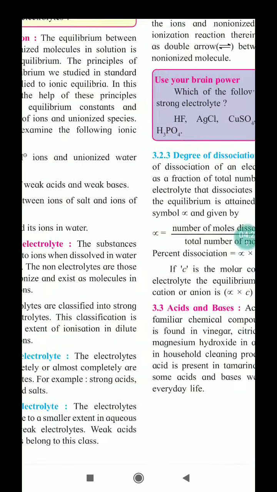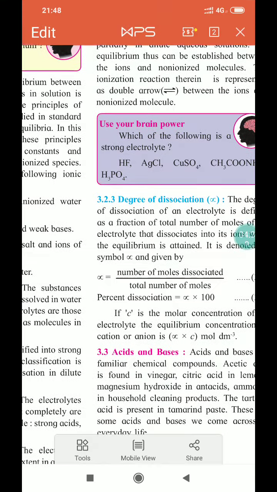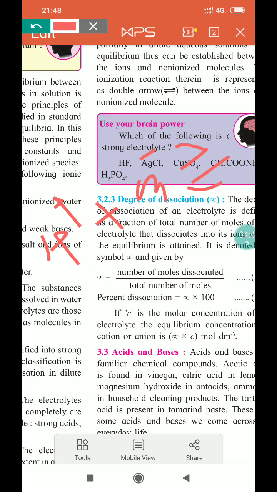Weak electrolytes are represented by a double arrow in this way. Here H positive plus OH negative, with a double headed arrow, forms the unionized water molecule. So the equilibrium between ions and unionized molecules is called ionic equilibrium, and it is represented by this double headed arrow.